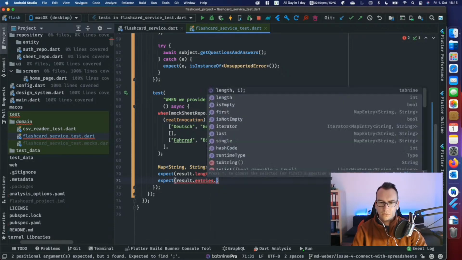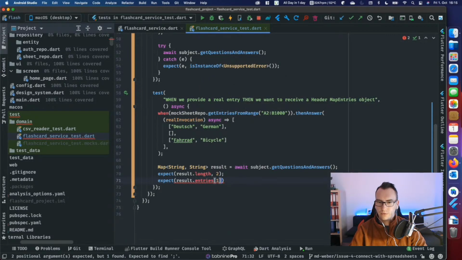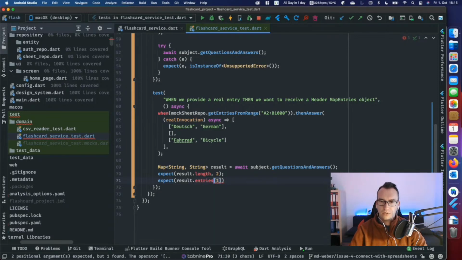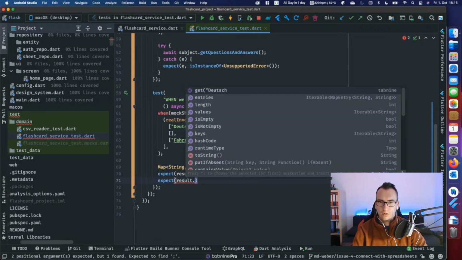Wait, we get the entries, and we have the first and this one, and then does an entry not deliver? Ah, no, that is of course a text in that case and should be no entries. Entries is an iterable. Okay, length is not empty to string.